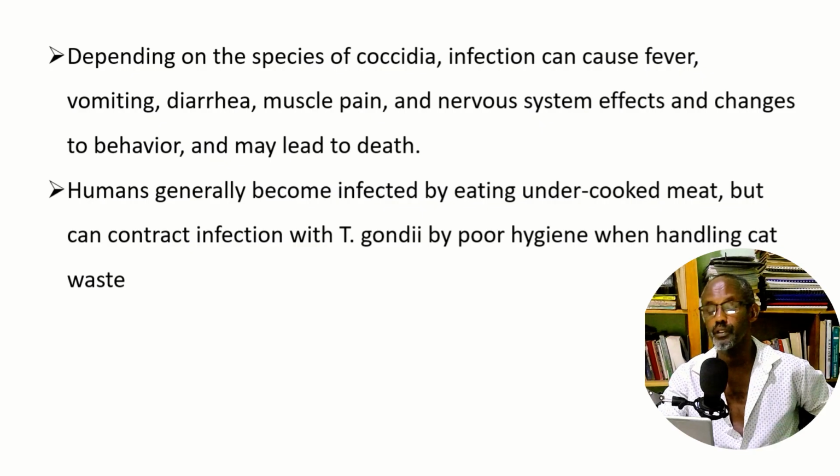I have told you this. Therefore, coccidia is considered one big group, to which Toxoplasma gondii also belongs, along with many other varieties that cause disease in humans as well as domestic animals.